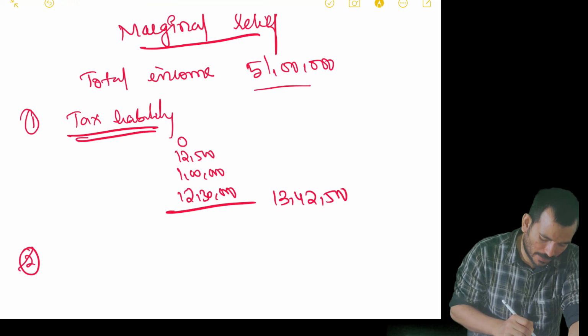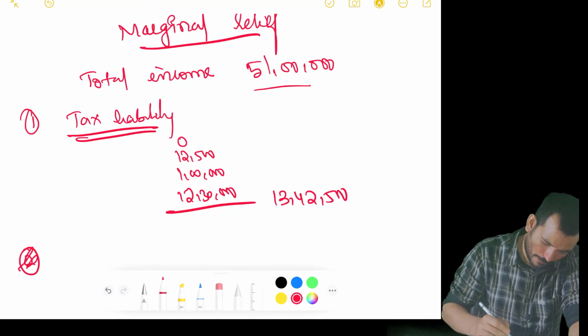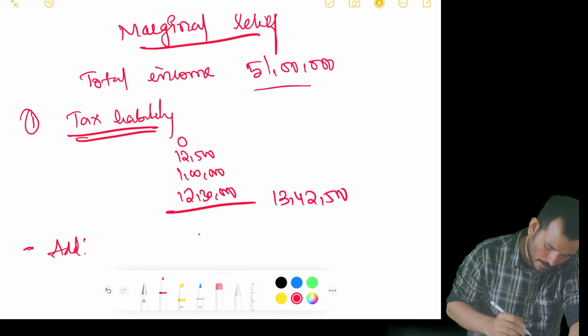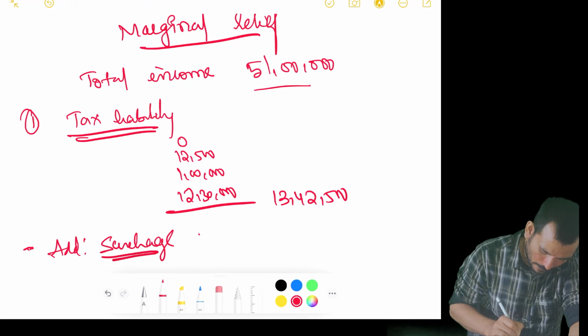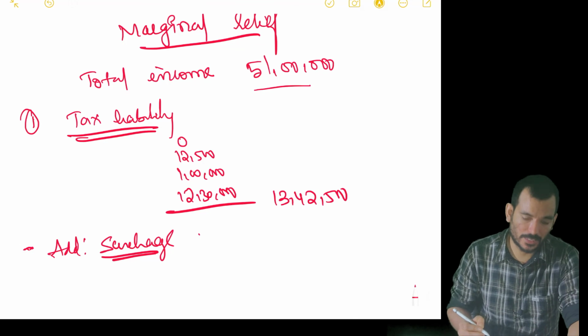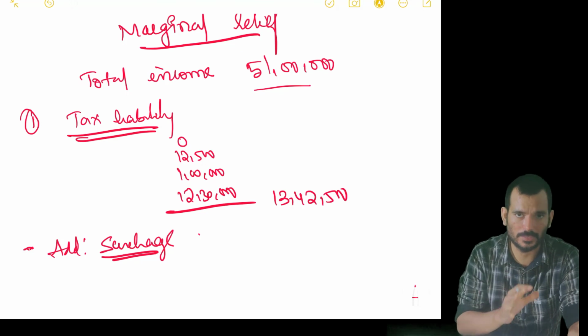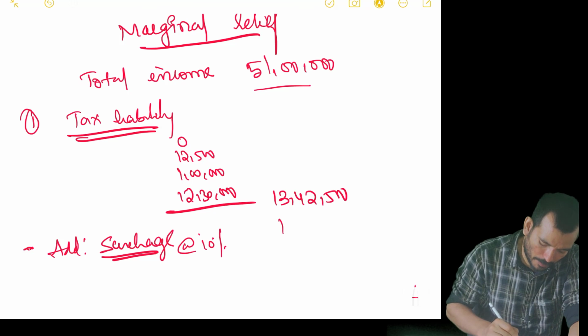But what this person says is, now we will add surcharge also. What will be the surcharge? Because he is an individual and his total income has exceeded 50 lakhs, we will ask him to pay 10%.